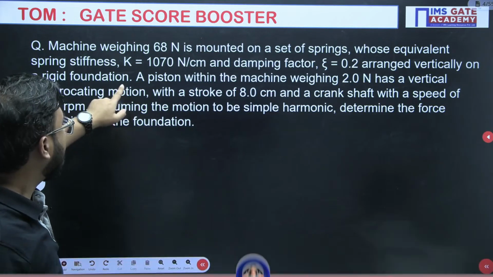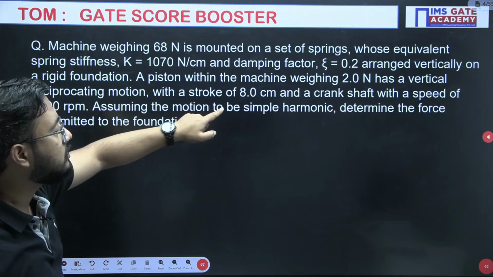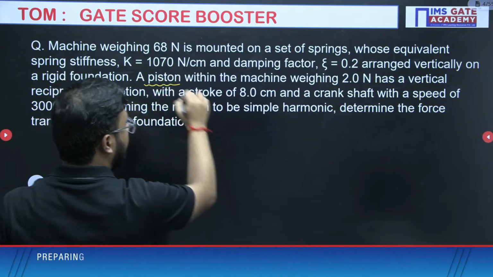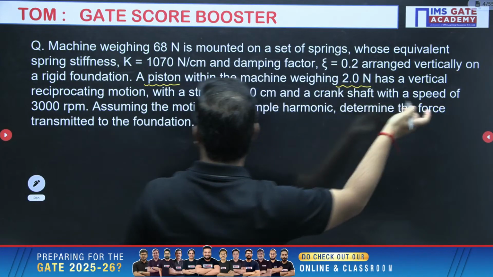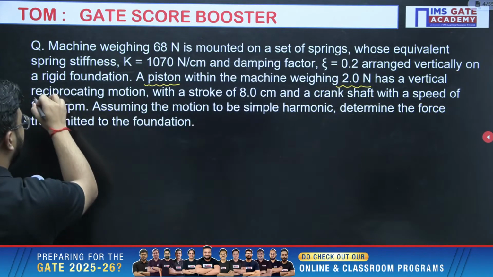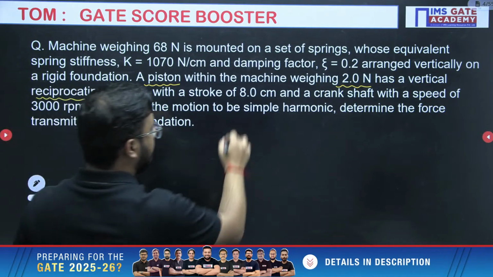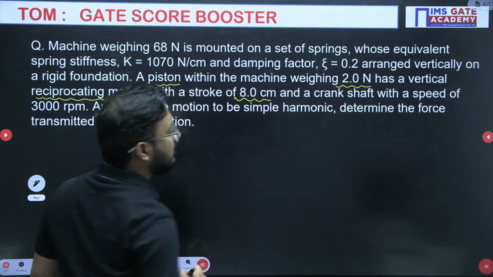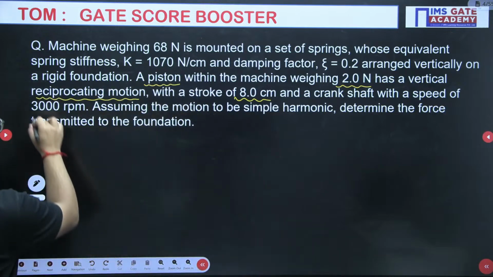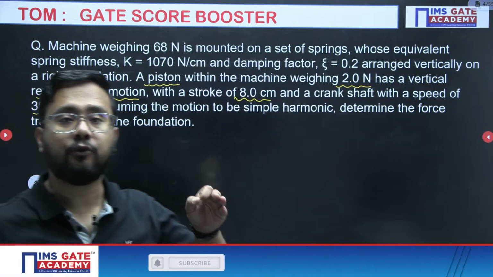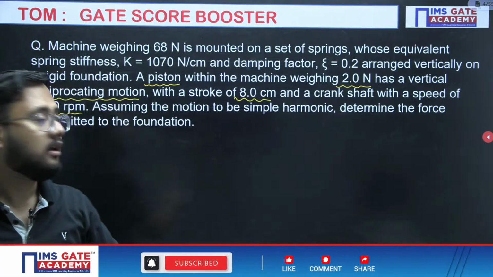A piston within the machine weighing 2 Newton has a vertical reciprocating motion, with a stroke of 8 centimeter and crankshaft speed of 3000 RPM. Assuming the motion to be simple harmonic, determine the force transmitted to the foundation.